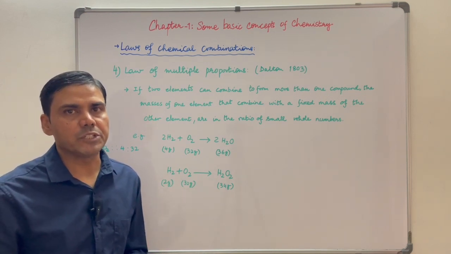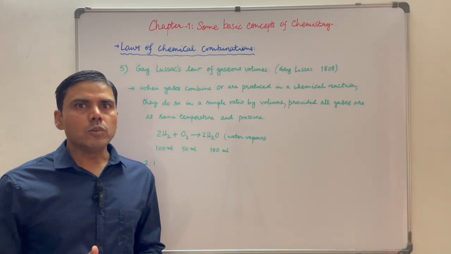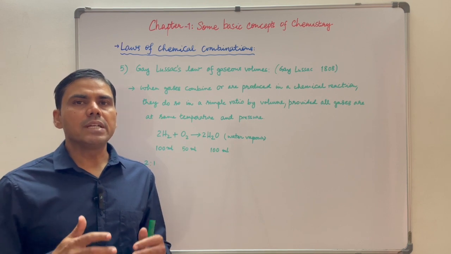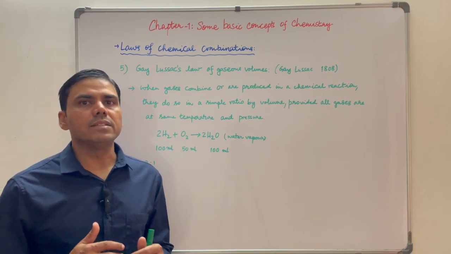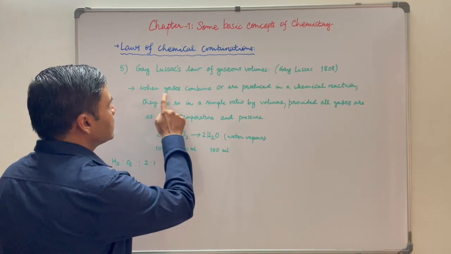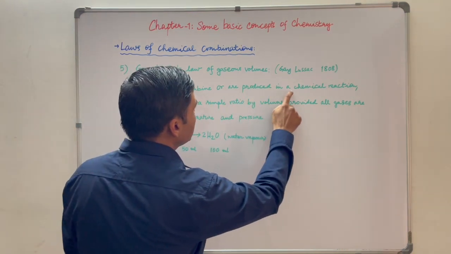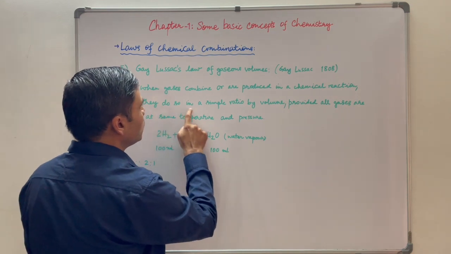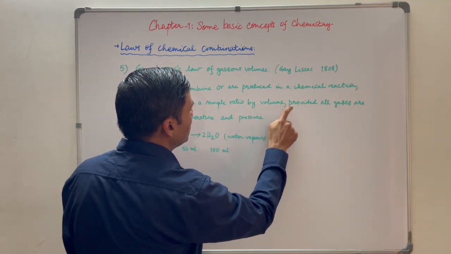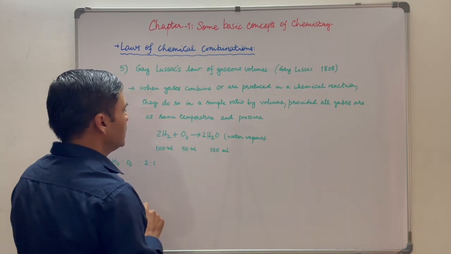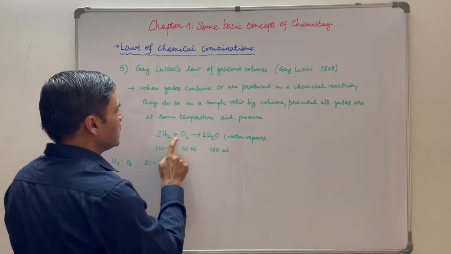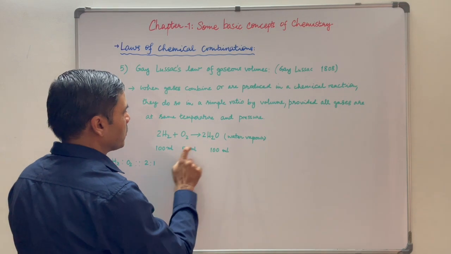Fifth one is Gay-Lussac's law of gaseous volumes. It was given by Gay-Lussac in 1808. So let us see this law. When gases combine or are produced in a chemical reaction, they do so in a simple ratio by volume, provided all gases are at the same temperature and pressure. Suppose two gases, hydrogen and oxygen, combine to make water vapor.